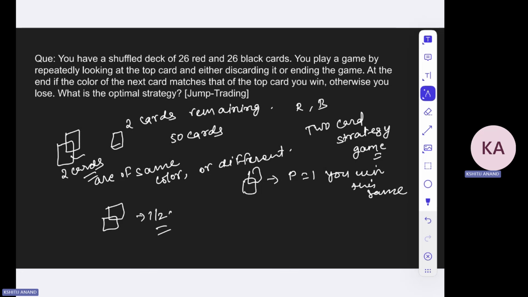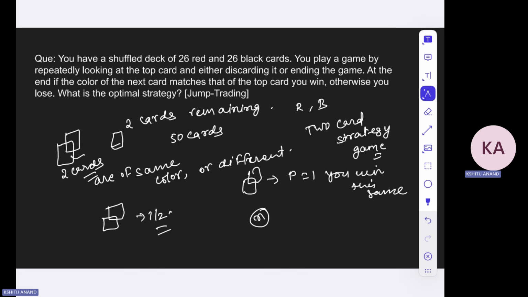No matter whether you use any other strategy, in this case you are saying that you are having two cards remaining, and then that will be your win. So when you have multiple cards left, that will not be a good strategy for you to decide. The optimal strategy for you is to wait until you have only two cards remaining. So this will be the most optimal strategy. If, let us say, you have n cards remaining out of 52, and you flip at those cases and stop the game at that point, this will not be the optimal strategy. Your optimal strategy would be to stop when you have two cards remaining.